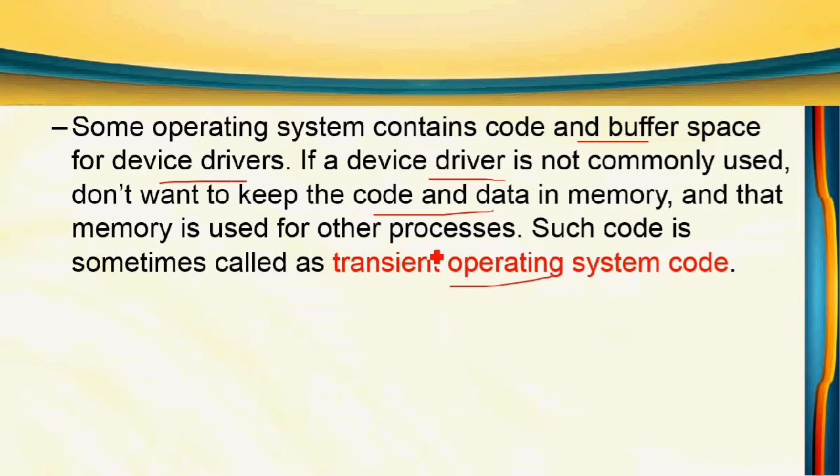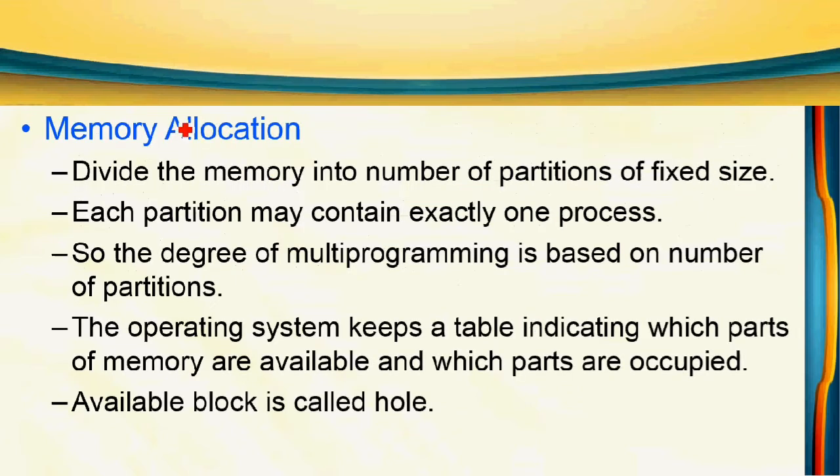That memory can be used by other processes. Such code is called transient operating system code. Whenever we need those device driver codes, we can load them into the main memory. Otherwise they can be removed from the memory, and that space can be used for user processes. Such code is called transient operating system code.